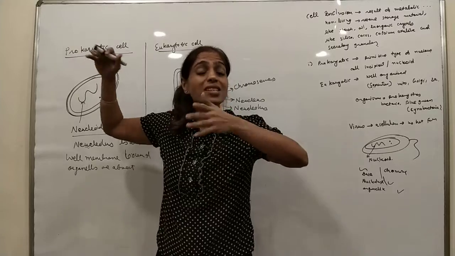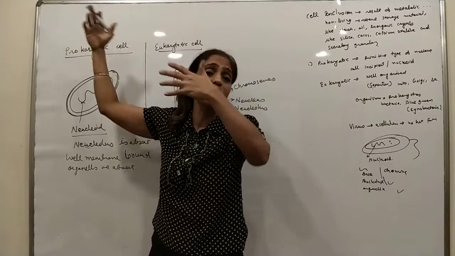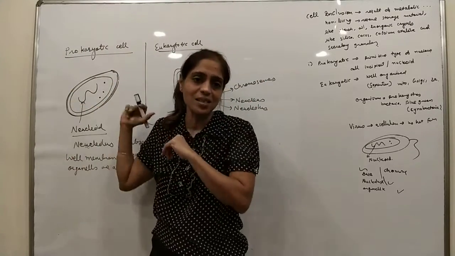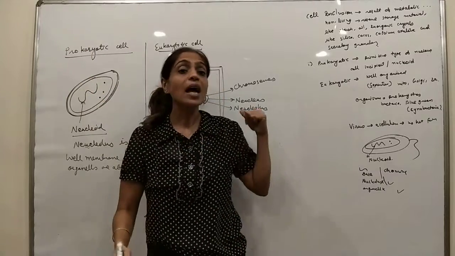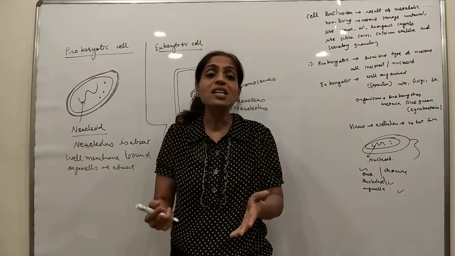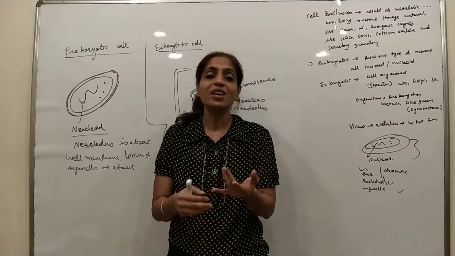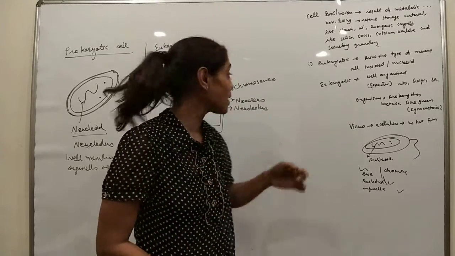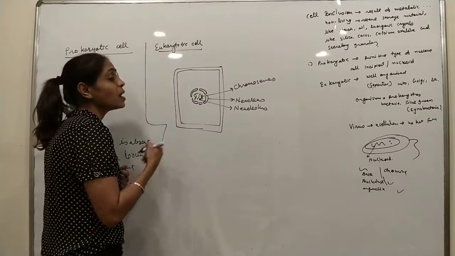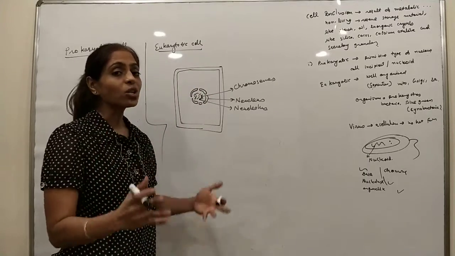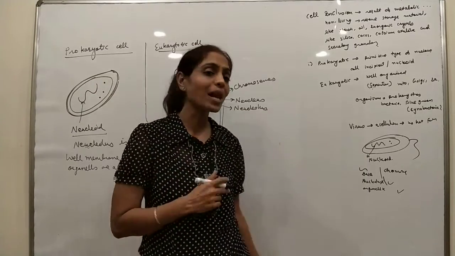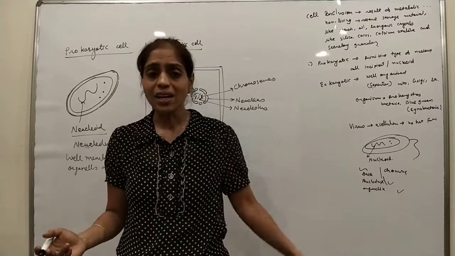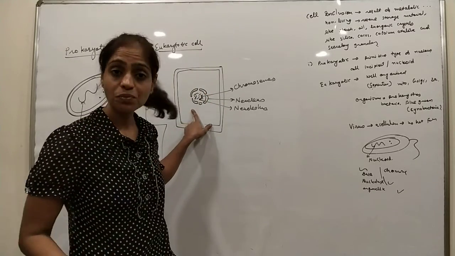Where there is no nucleus, it is a primitive type of cell. And the eukaryotic cell is a well-developed cell in which the nucleus is present and all membrane-bound organelles are present. In the cytoplasm, endoplasmic reticulum, mitochondria, ribosomes, lysosomes, all kinds of organelles are present.